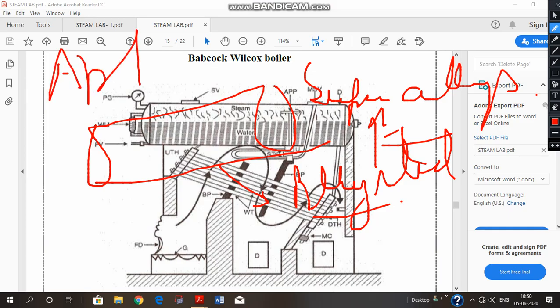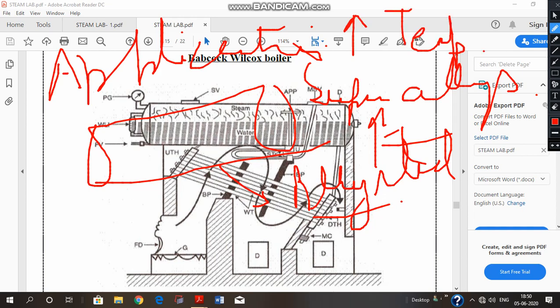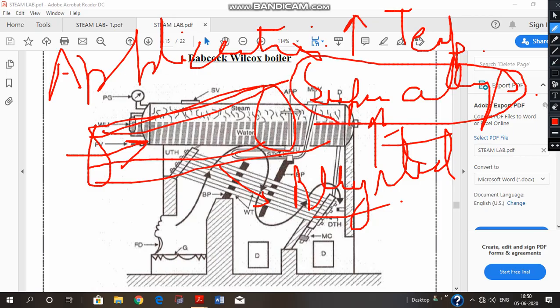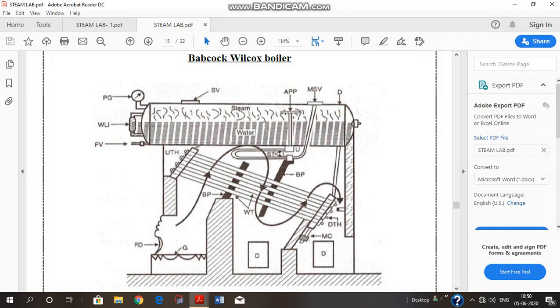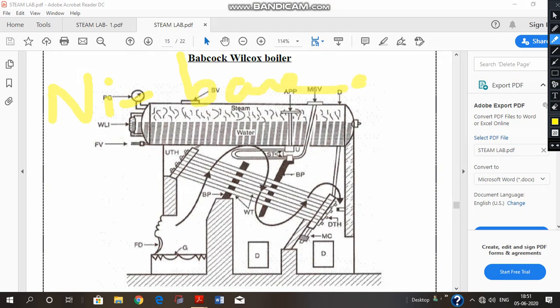Our application requires high temperature. We want some material that is able to sustain very high temperatures, and water is also flowing inside these tubes. When such conditions are required, they are fulfilled aptly by the use of super alloys, and super alloys are generally either nickel based, titanium based, or chromium based.